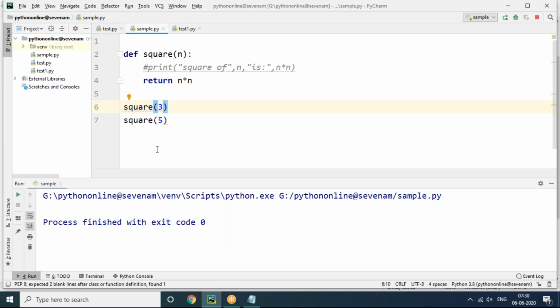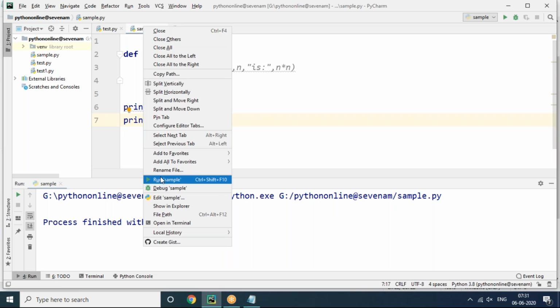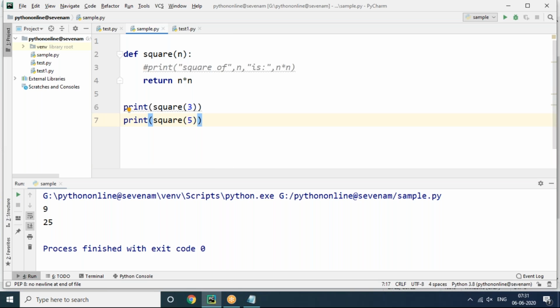You can see this. You have to print. That's compulsory. Now you can see, print square of 3. Here also we have to print square of 3, square of 5. So you have to print returned values compulsorily. Now let's run this. Now you can see 9, 25, it's coming like this. Understand? So this is what a function with a return statement is. The function is going to return the result value to the calling place. Square of 3 is 9, square of 5 is 25.